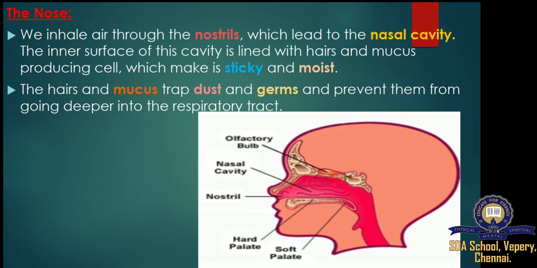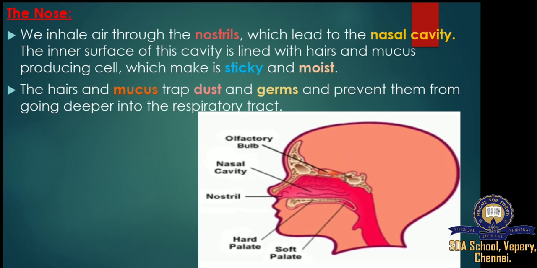Olfactory receptors. Inside the uppermost part of your nose are special cells called olfactory receptors. These are cells that sense odor molecules in the air and send signals to your brain that allow you to recognize smells. Since these olfactory cells are the reason we can smell, we call the ability to smell olfaction.